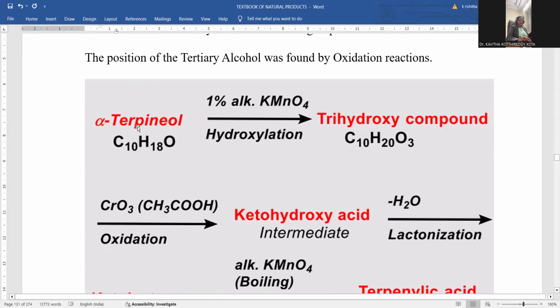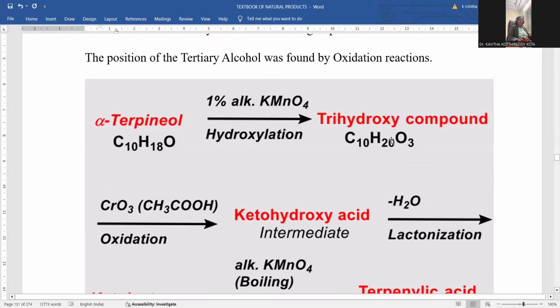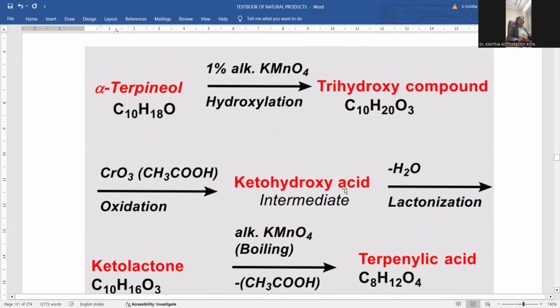Already one hydroxyl is there, which is understood by the ester formation. And two more hydroxyls generated, so that totally it is becoming a trihydroxy compound, and the molecular weight is also raised accordingly. And later, you need to add chromic acid in acidified condition, that is acetic acid, and oxidation is simply taken. A ketohydroxy acid intermediate will be generated. For the ketohydroxy acid intermediate, we need to remove the water, so lactonization.